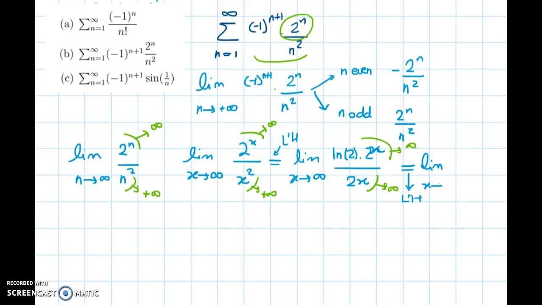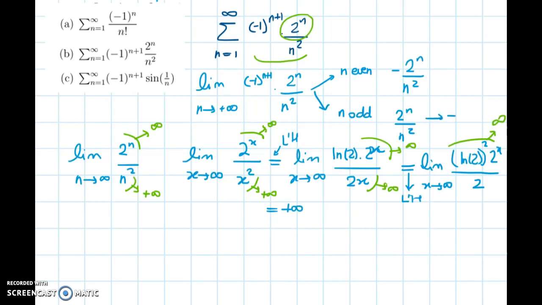This time we are going to have one factor more of logarithm of 2, so (ln 2)^2 times 2^x divided by 2. So now the denominator is a constant, a positive one, and the numerator is approaching infinity. So this limit is actually infinity.